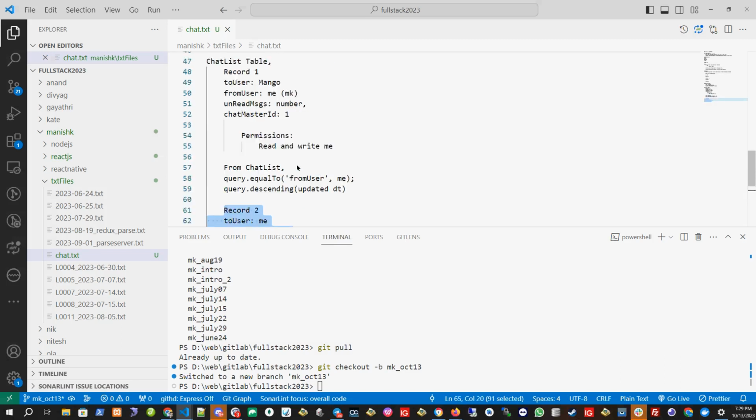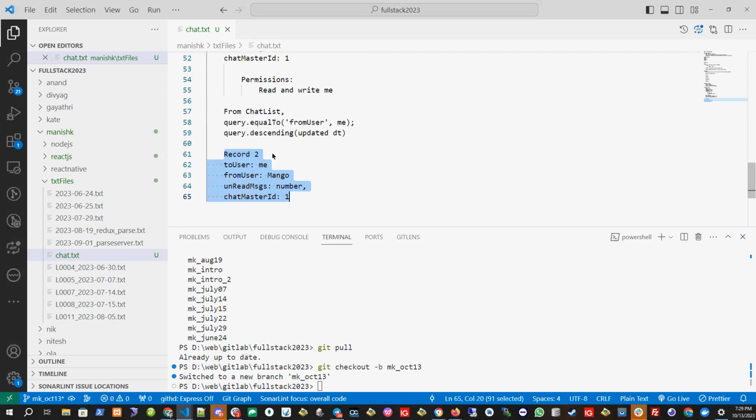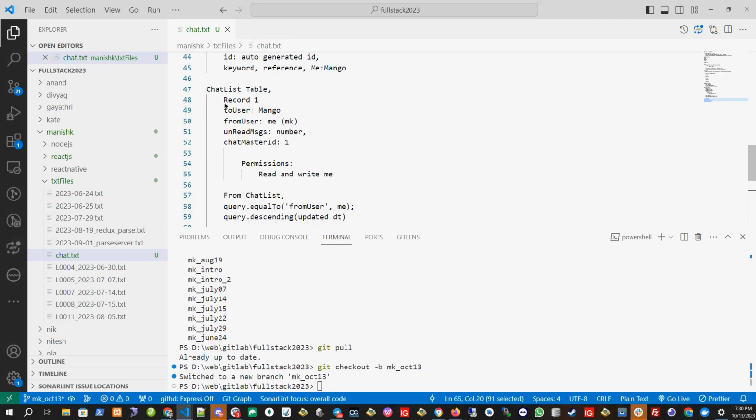Mango should see only his record. If I give read permission to all in both, then Mango can also see this, and I can also see that, which I don't want. Record 2 is only for Mango. So Mango should see only me, and this record is mine, so that I see Mango in my dashboard.